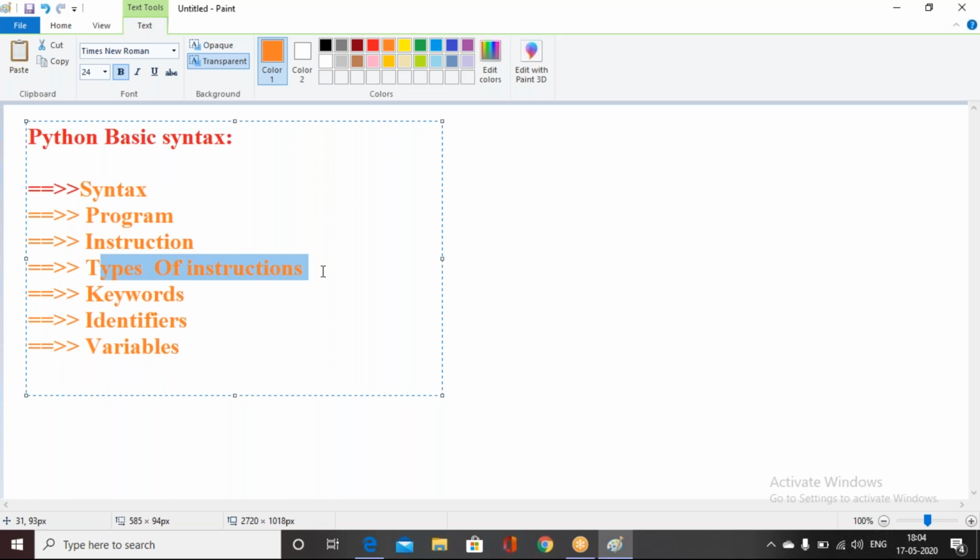Those things we need to understand in this session. Did you understand what you are going to learn in this session? If you have any questions, Anjan, you can ask me so that I can explain.